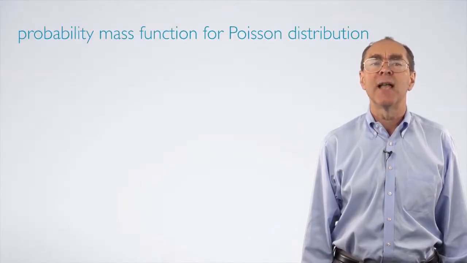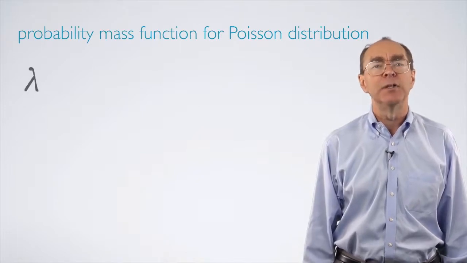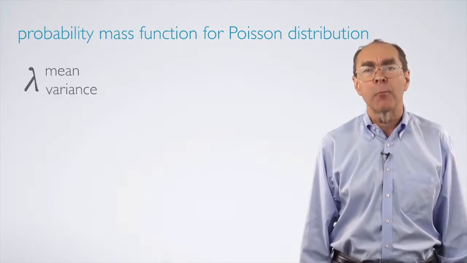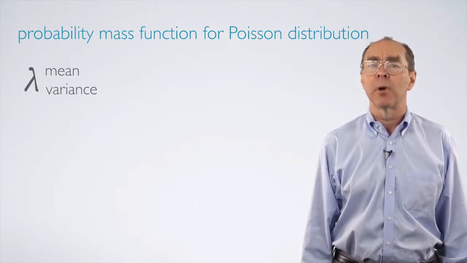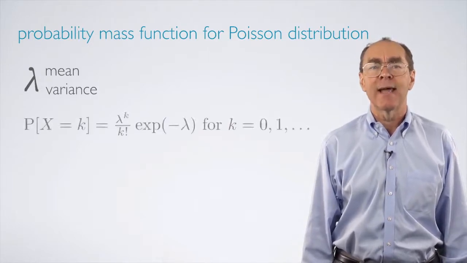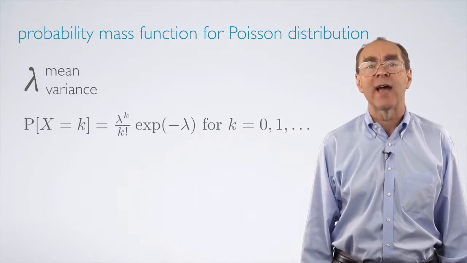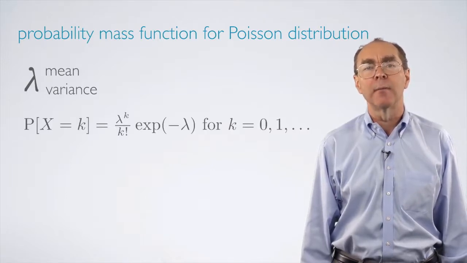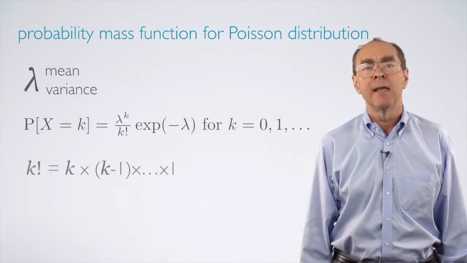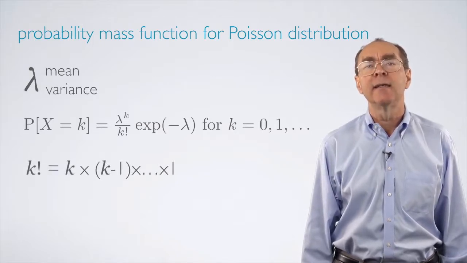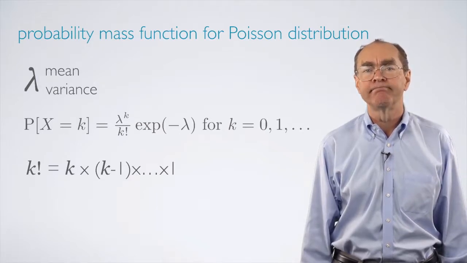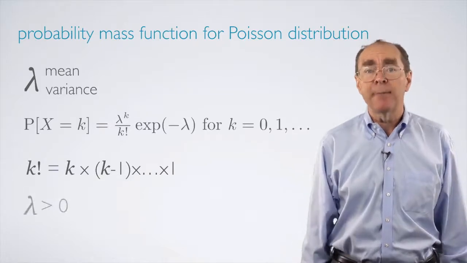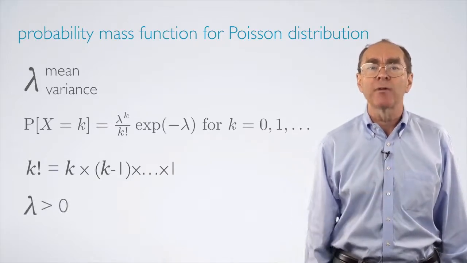The Poisson distribution has a single parameter, lambda, which is both the mean and the variance of the Poisson random variable. The probability mass function for the Poisson is lambda raised to the power k over k factorial times e raised to the negative lambda power. This gives the probability of observing a random variable equal to k. Here, k factorial is k times k minus 1 times k minus 2 all the way down to 1. And obviously, lambda must be greater than 0. It is both the variance and also the average of a count.